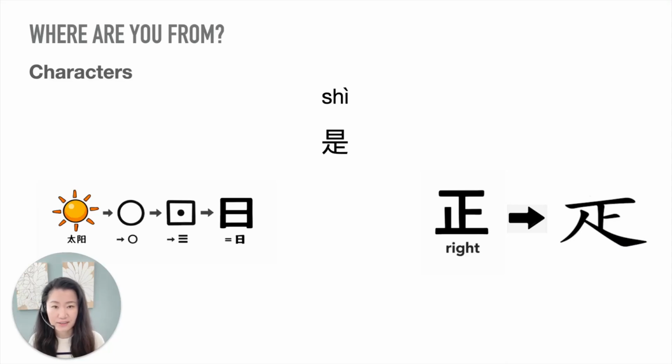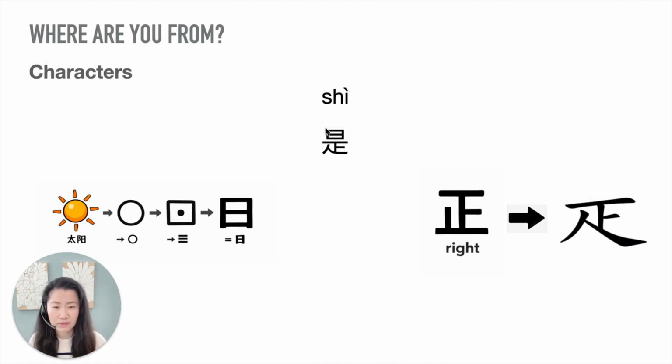There are 3 characters we should remember after today's session. The first character is the be verb, 是. We have seen it many times, right? But how to remember it? This 是 character is a top and bottom structure. So here is a top, here is a bottom, okay? Not left or right, not enclosed, not independent.